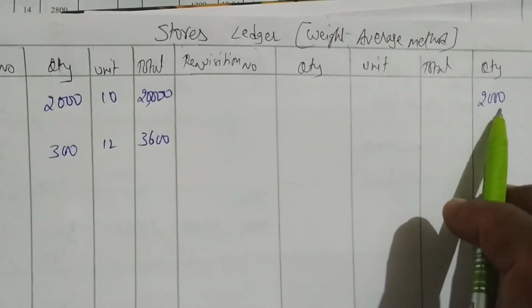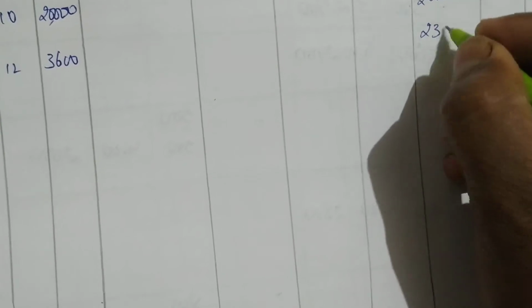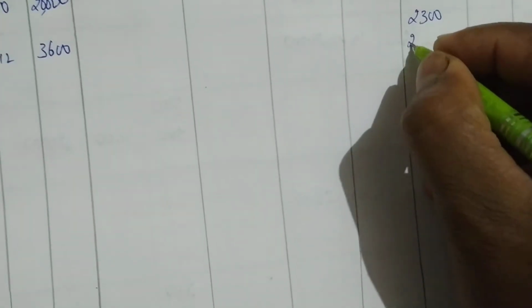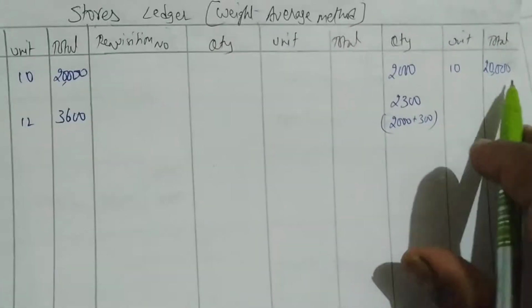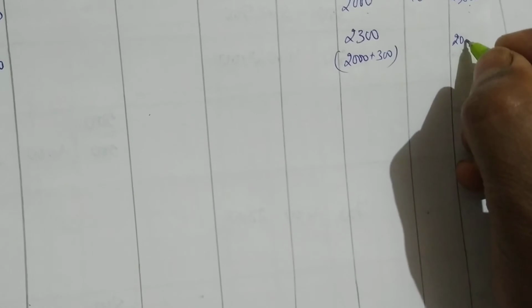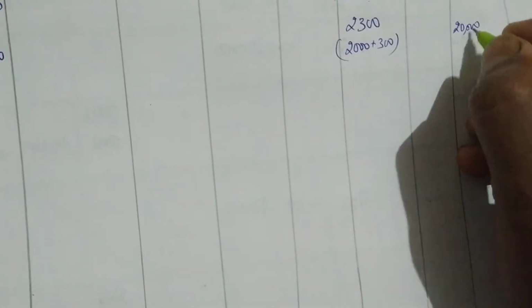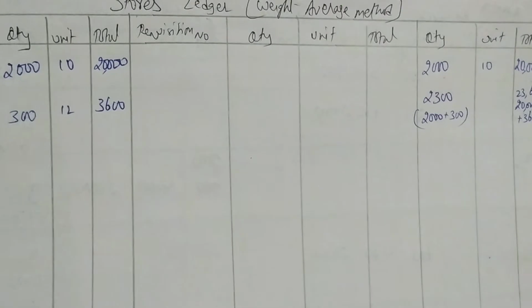Now concentrate, this is important. So we have to write the balance. How to write the balance? We have to add 2,000 plus 300, so we are getting 2,300. Next, 20,000 plus 3,600, so this will be 23,600. Now concentrate. We want the unit price, so we will get the unit price here.